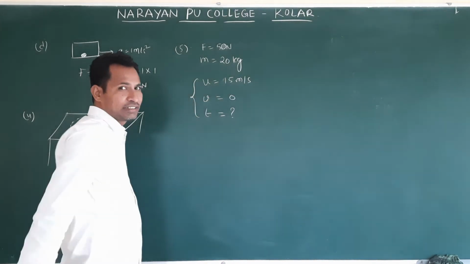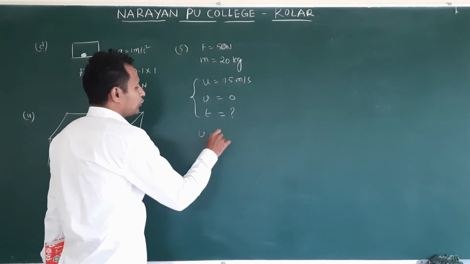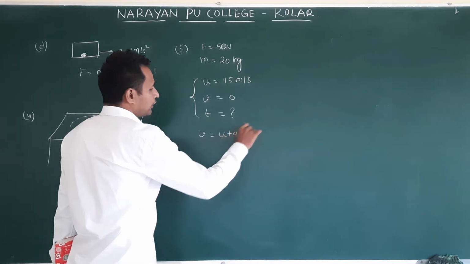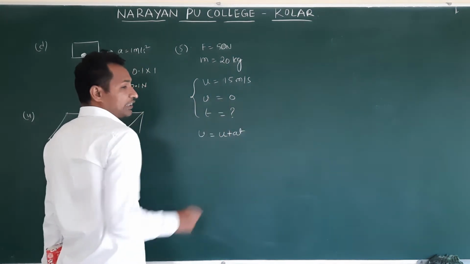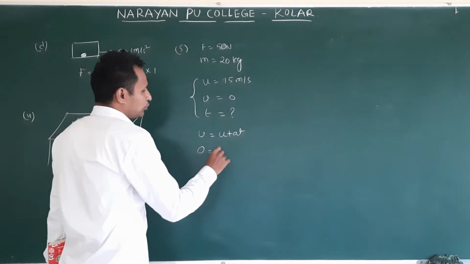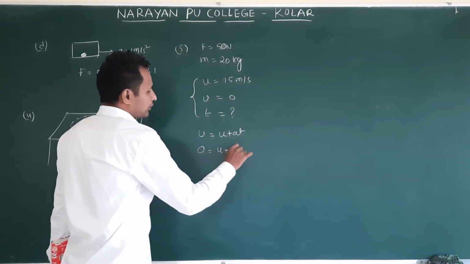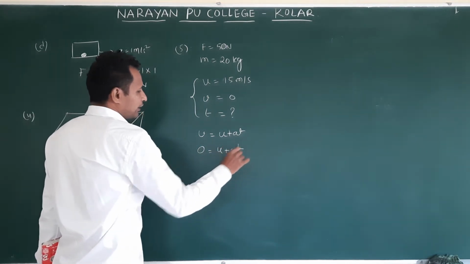U, V, T involve the equation V is equal to U plus AT. But final velocity is 0, so 0 is equal to U plus AT. Am I correct or not?